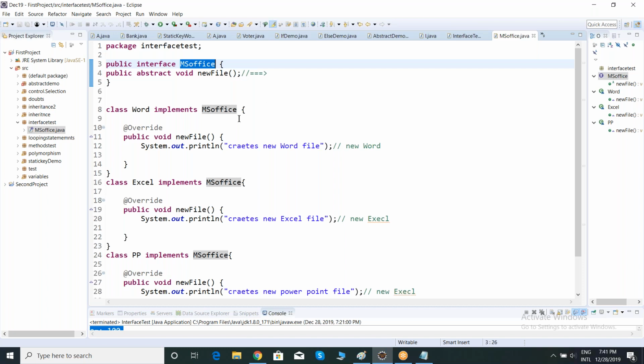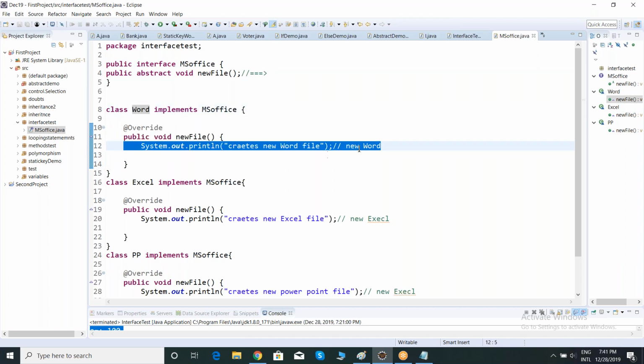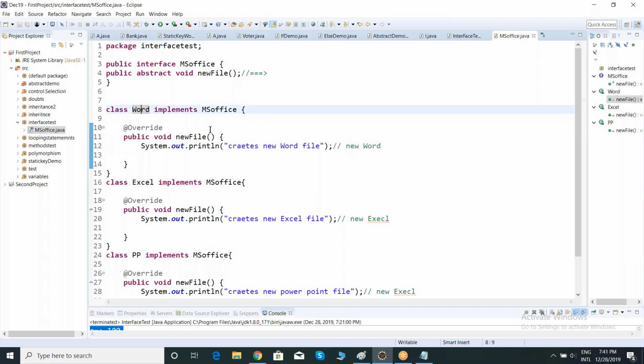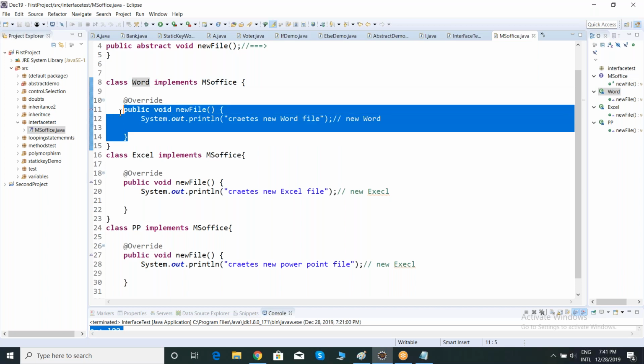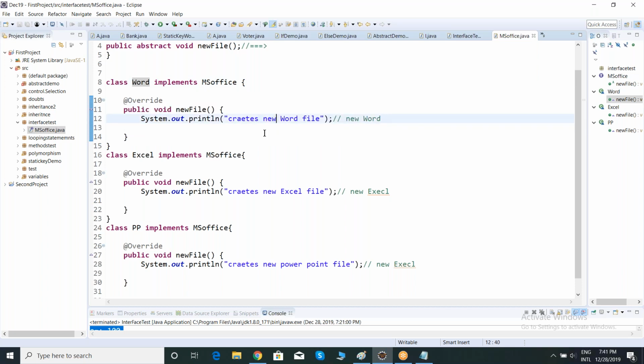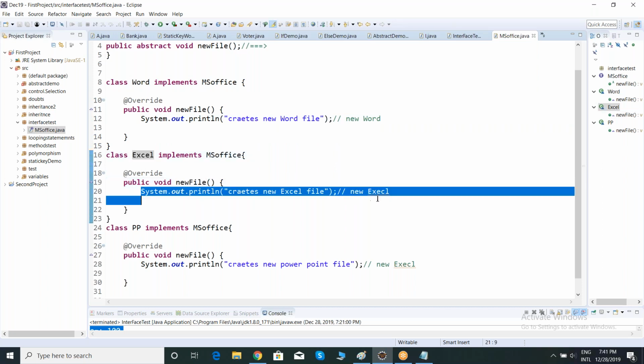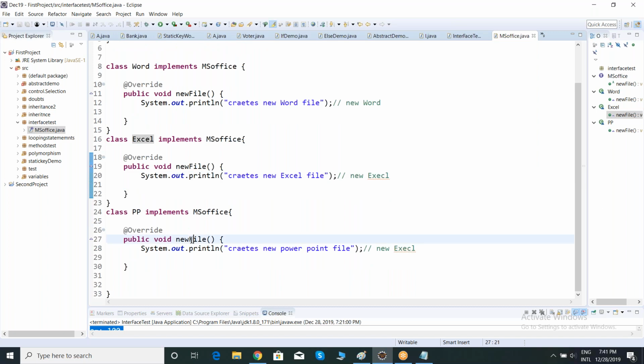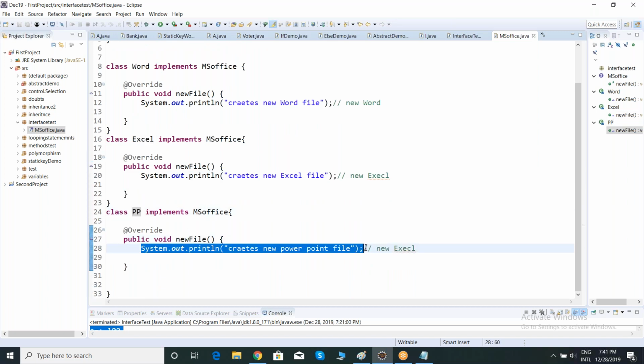See, anyway, my method name is common, right? So what is my method name? New file. If I execute this method in which class? Word class, it will create a new Word file. Consider this is the exact code to create a new Word file. If I execute this one, it will create a new Word file. If I execute new file in which class? Excel class, it will create a new Excel file. If I execute new file of PowerPoint class, it will create a new PowerPoint.